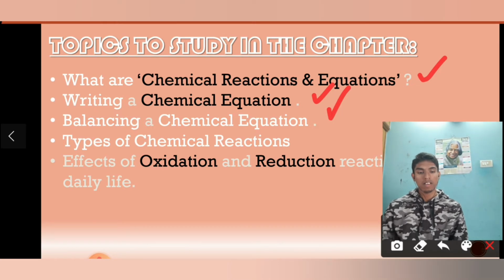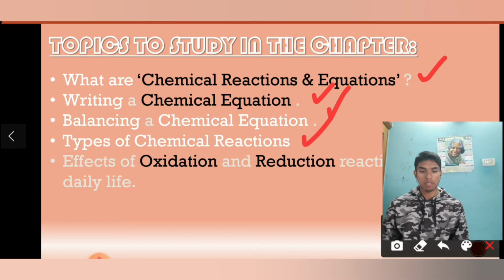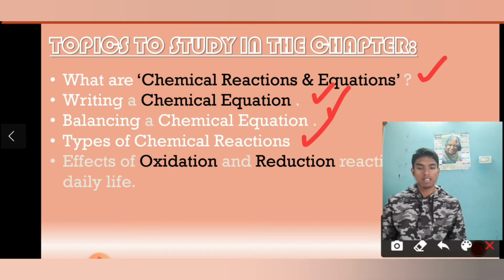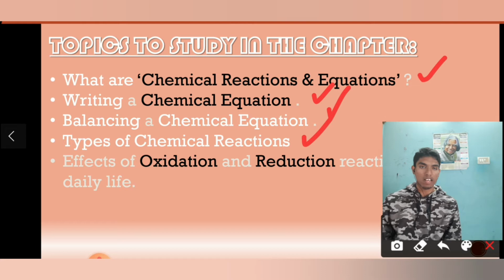The fourth one will be types of chemical reactions. After balancing this chemical equation, we are going to learn which type of chemical reaction it will be. There are many types of chemical reactions and we are going to learn a few of them in this chapter.